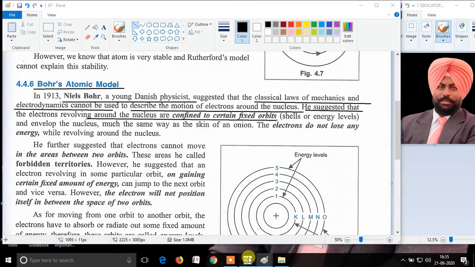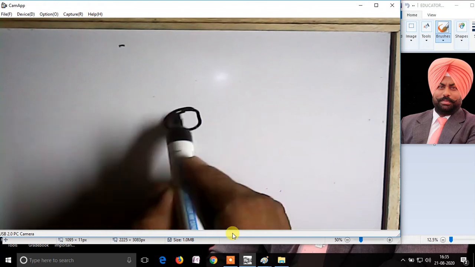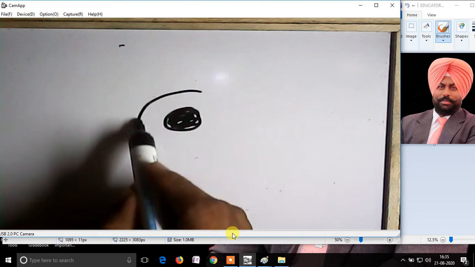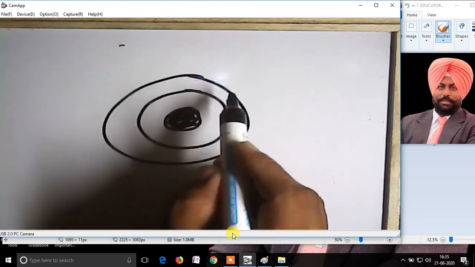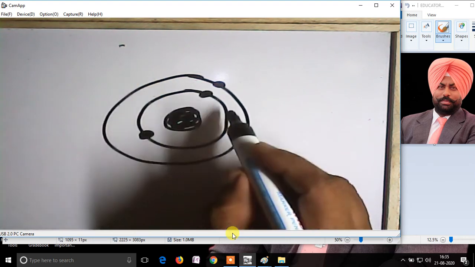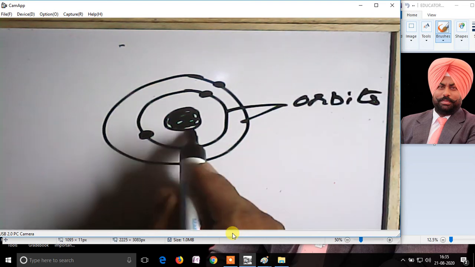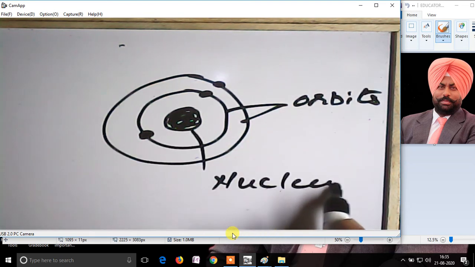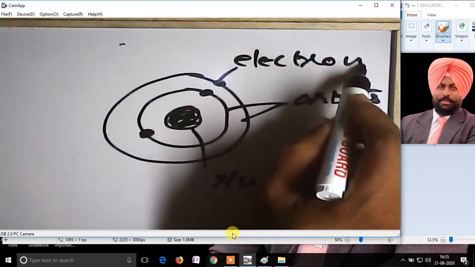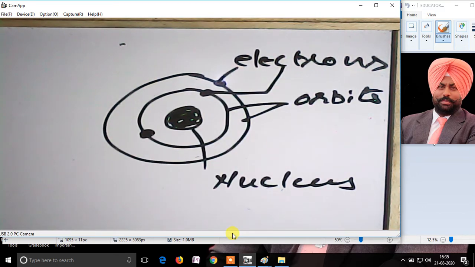If we look at the diagram, this is the nucleus of the atom. Around the nucleus revolve the electrons, and the electrons revolve in specific paths. These are the electrons in the specific paths, and these specific paths are called orbits. This is the nucleus, and this is an electron. The electrons revolve in the specific orbits.